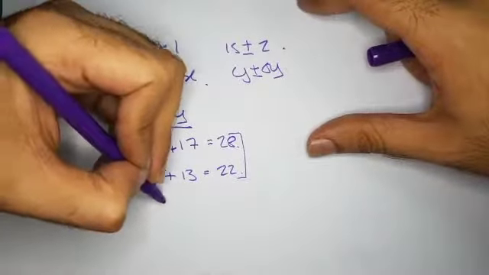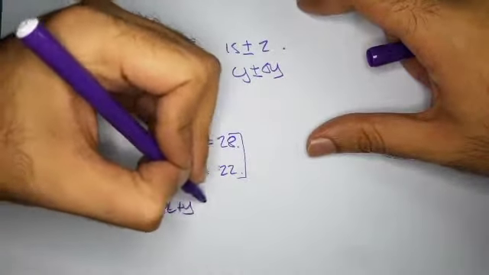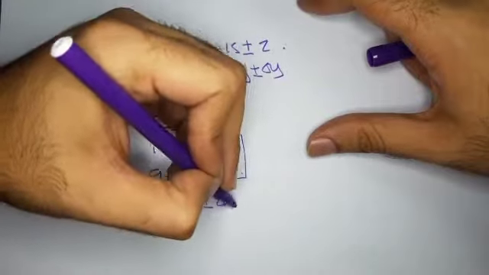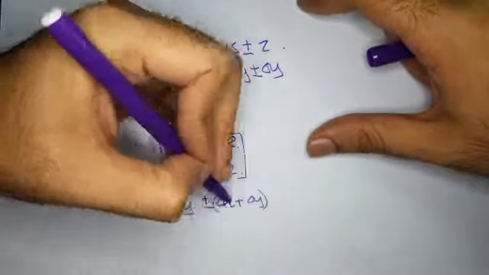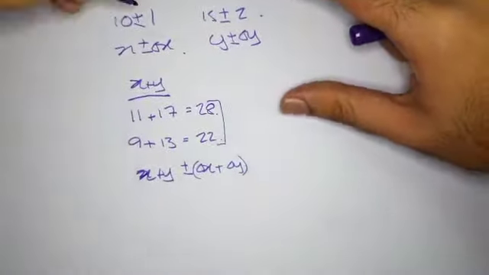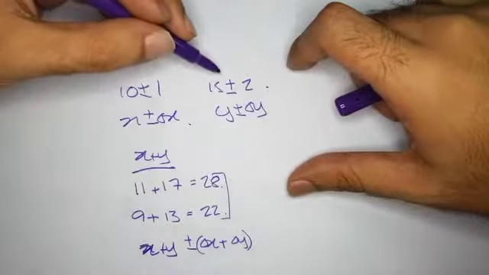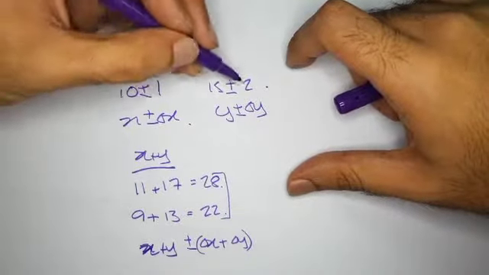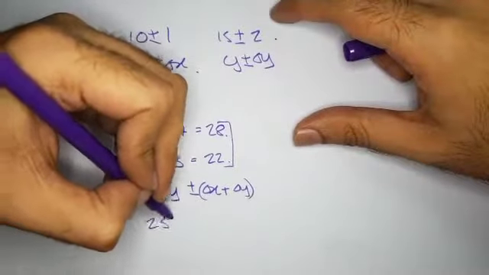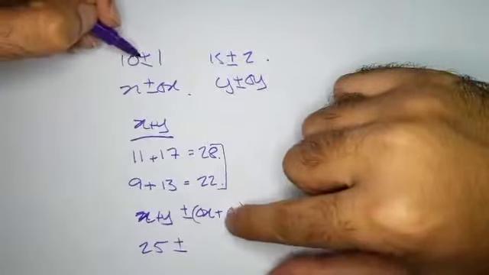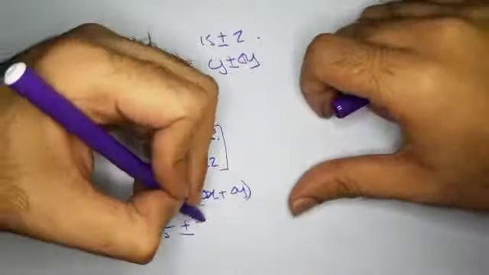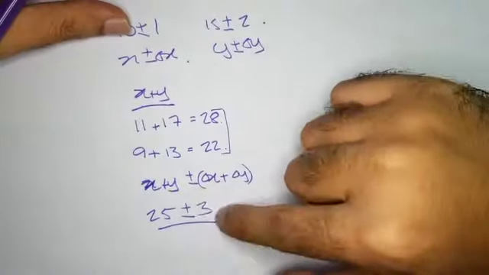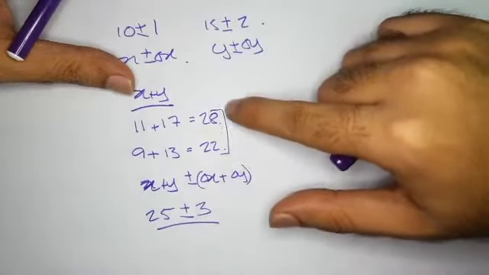You use this equation, x plus y plus minus del x plus del y. So you add their absolute uncertainties. That would mean 10 plus 15, 25 plus minus 3. The 1 and the 2, so plus minus 3. Interestingly, if you write 25 plus minus 3, it considers both of these values.